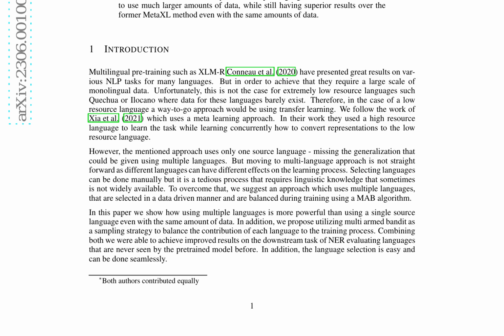By introducing multiple source languages and a data-driven language selection strategy, MetaXLR achieves state-of-the-art results on the downstream task of named entity recognition, NER, for extremely low-resource languages, even when using the same amount of data as the MetaXL method. This demonstrates the effectiveness of this approach in improving the generalization of representations for low-resource languages.